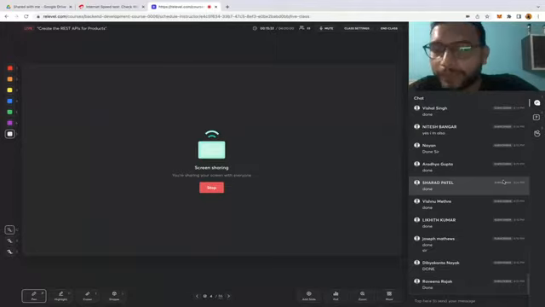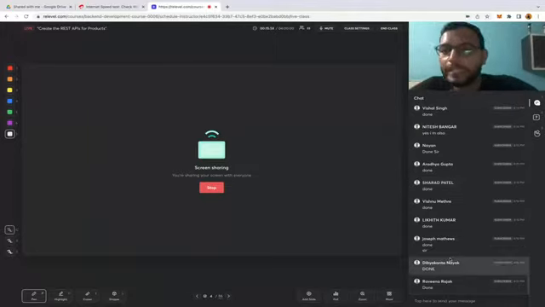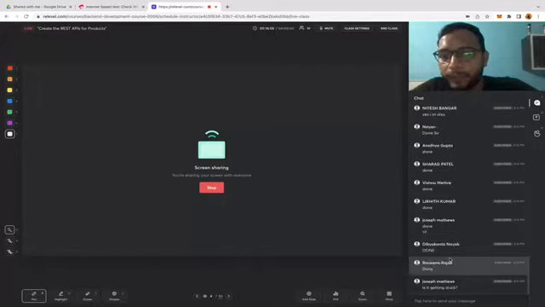Okay, no worry. So now we have already done these things. We have started our Visual Studio Code. We have started our XAMPP server. These are two things which are very important for any development environment.